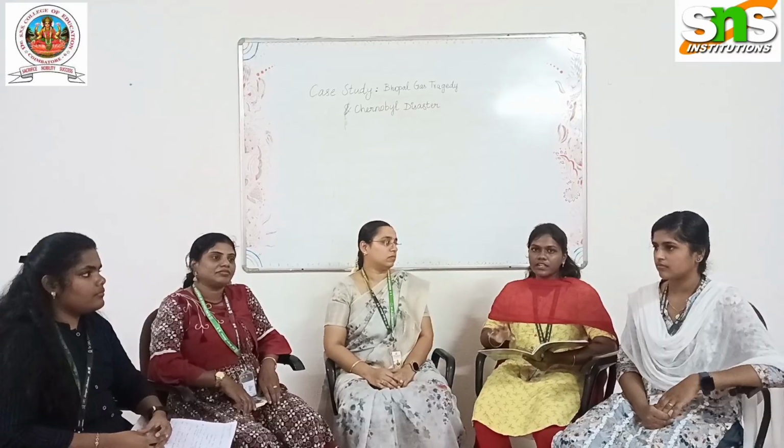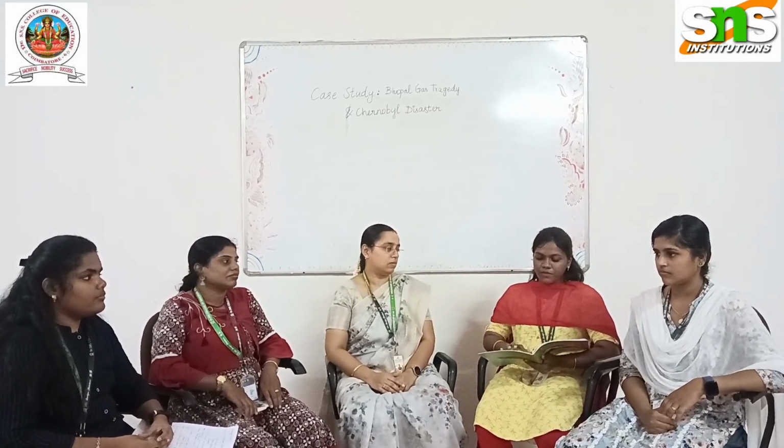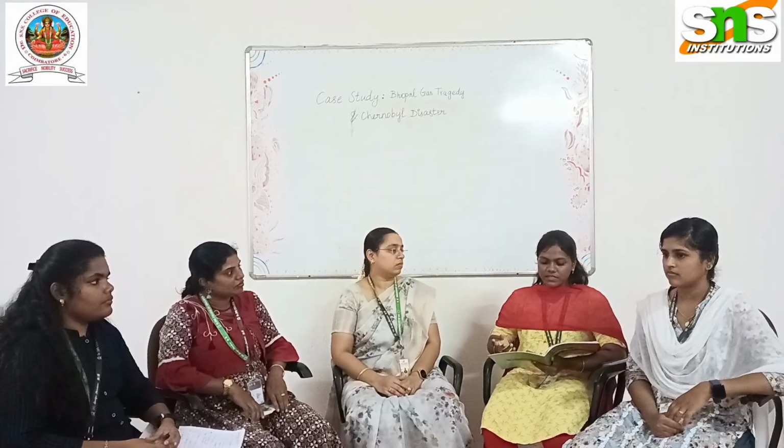The Bhopal gas tragedy is one of the world's worst industrial accidents, which happened in the year 1984 in Bhopal, Madhya Pradesh, in India. So how did it happen? There was a chemical factory in Bhopal which was owned by the American company called Union Carbide. It was a factory that used to make pesticides.